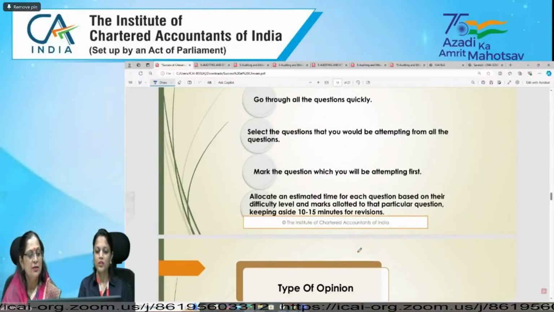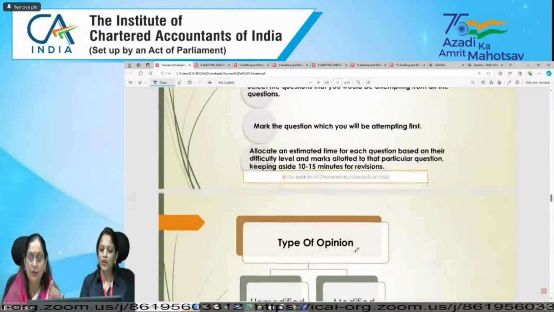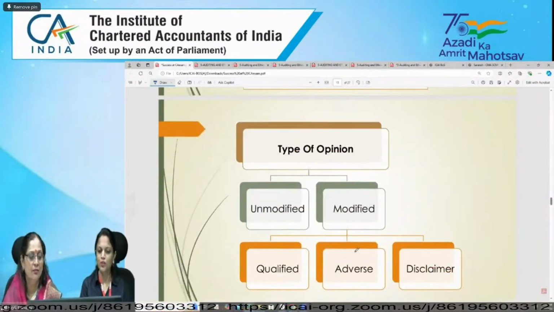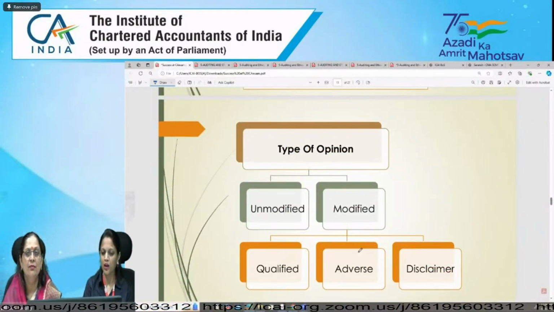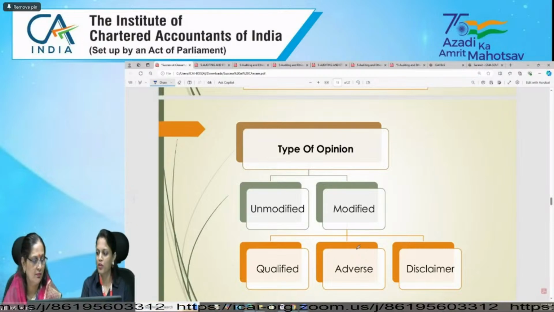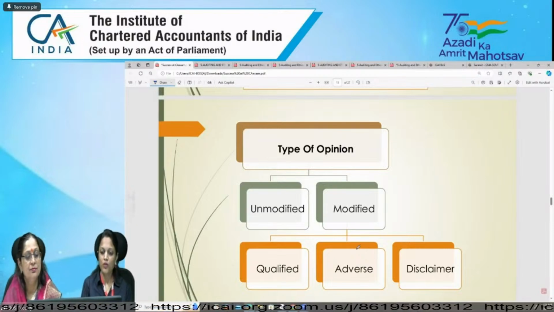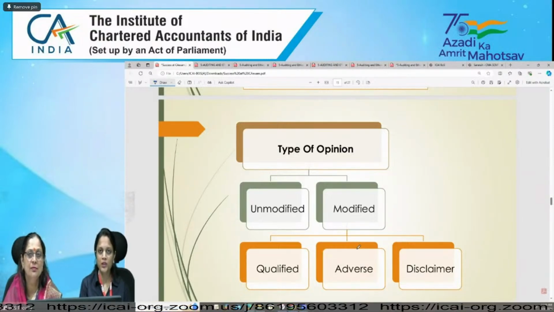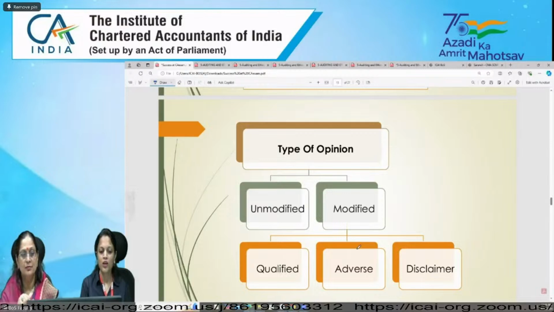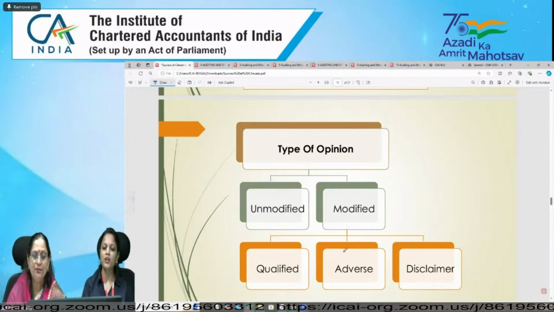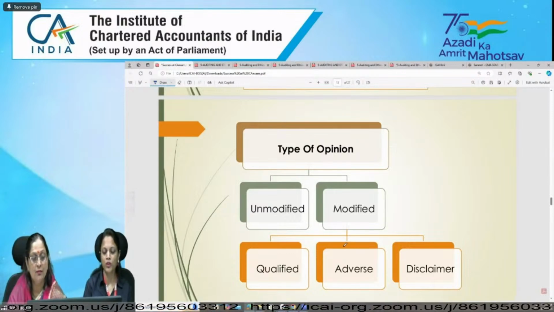Okay. So ma'am, we basically have two types of opinion: unmodified opinion, and then modified opinion. Then modified opinion is subdivided into three parts: qualified opinion, adverse opinion, and disclaimer of opinion. So in exams at intermediate level, there can be a question like, what is unmodified opinion, or what are the types of opinion? Explain the types of opinion. So you should write what is unmodified opinion and modified opinion.